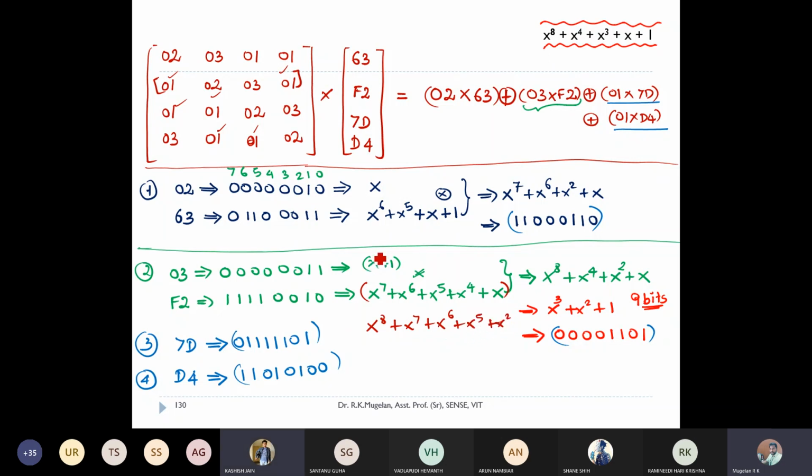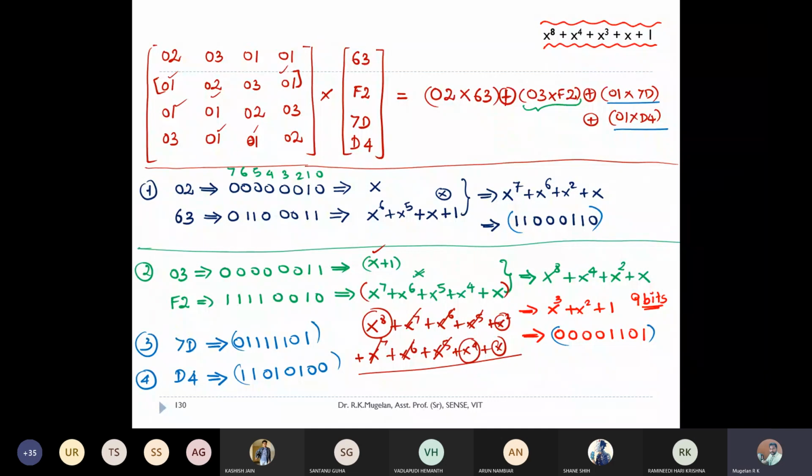This one is once multiplied with x. Again, if you multiply with 1, you'll be adding x power 7 plus x power 6, again x power 5 plus x power 4 plus x. Now, all the repeating things, I'll be omitting. X power 7 gets cancelled, 6 gets cancelled, 5 gets cancelled. Now we can see x power 8 is there, x power 4, x square, and x is there.